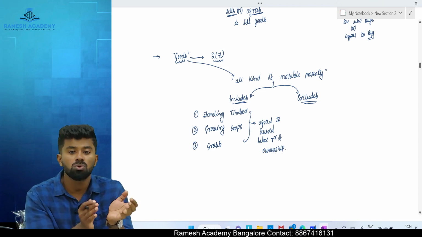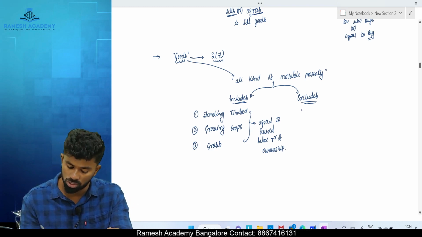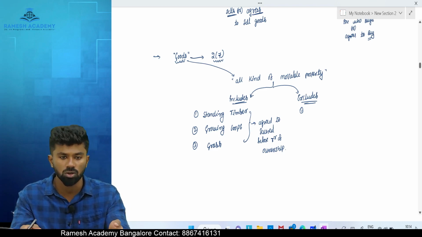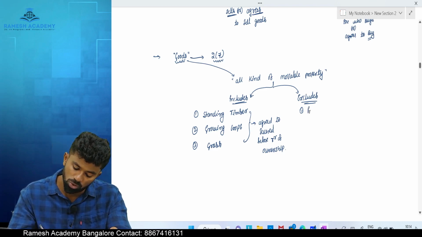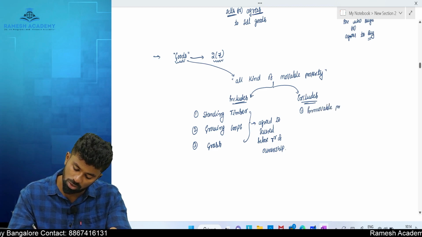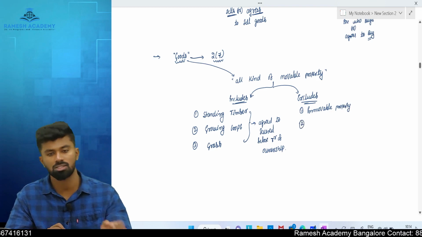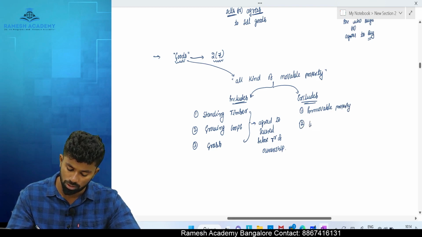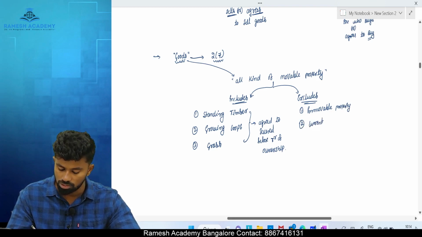But the definition of movable property, that is goods, does not include what? Immovable property. Immovable property is not considered as goods. It also does not include current currency notes and coins.